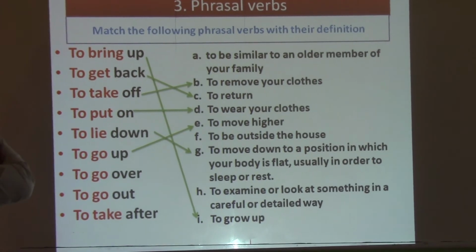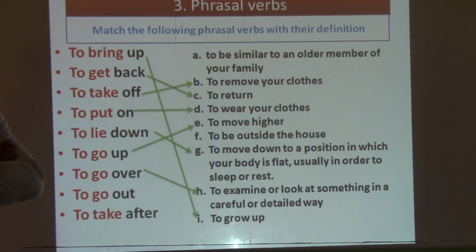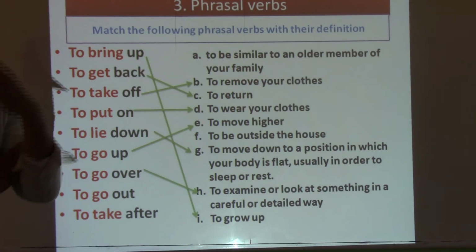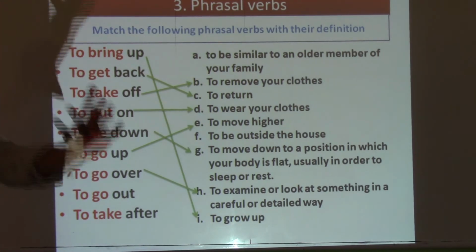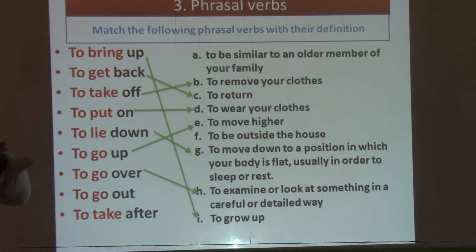And the next one here, to go over. To go over means to examine or look at something in a careful or detailed way. Say, for example, tomorrow you have an exam. You should go over your lessons. It means to revise and to look at something carefully.